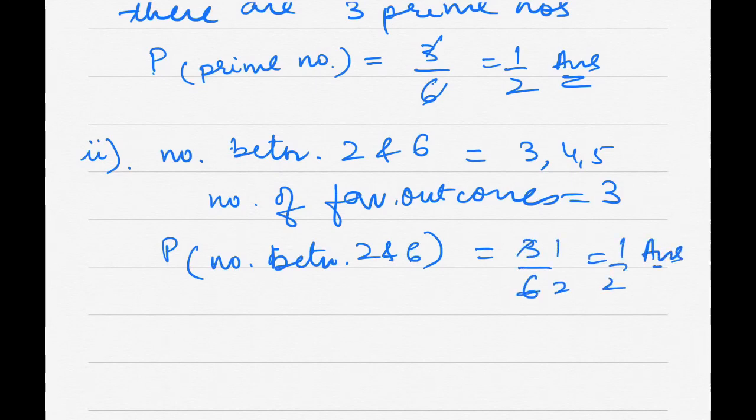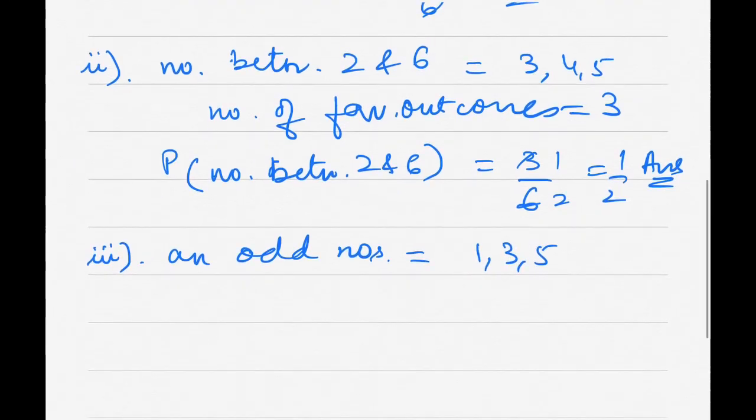That's my answer. Now the third part says an odd number. In this experiment I have to find out which are the odd numbers. Odd numbers are 1, 3 and 5.